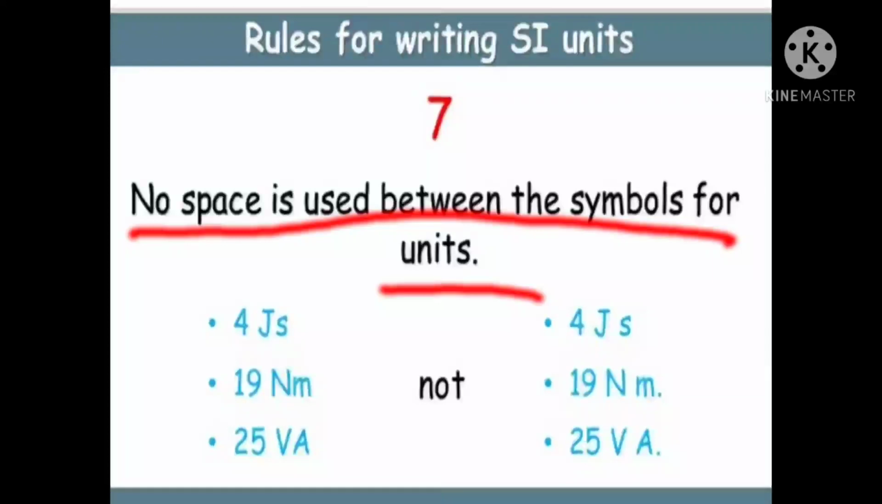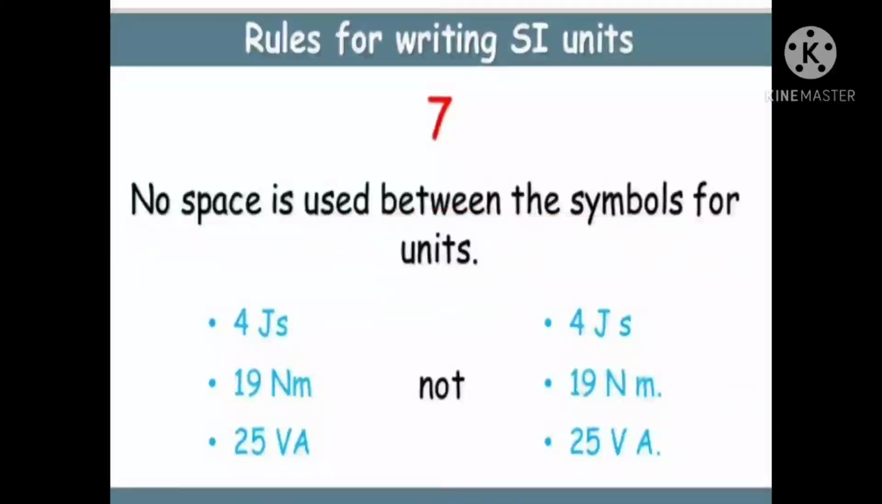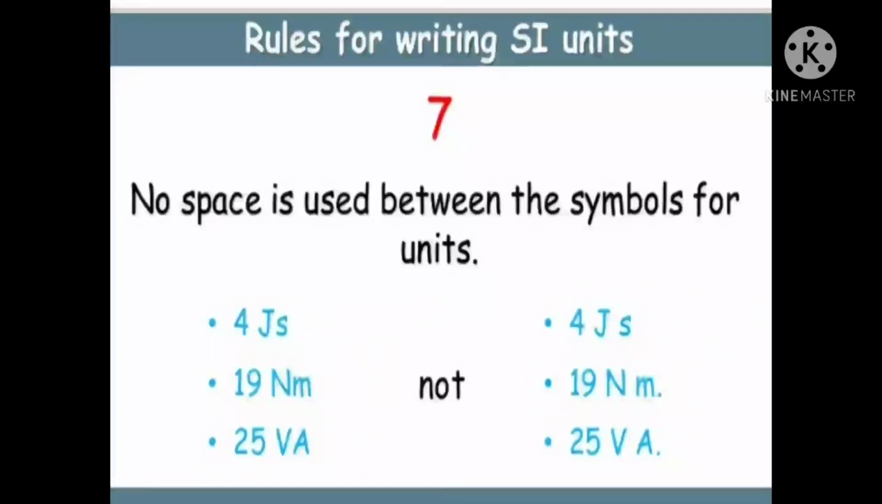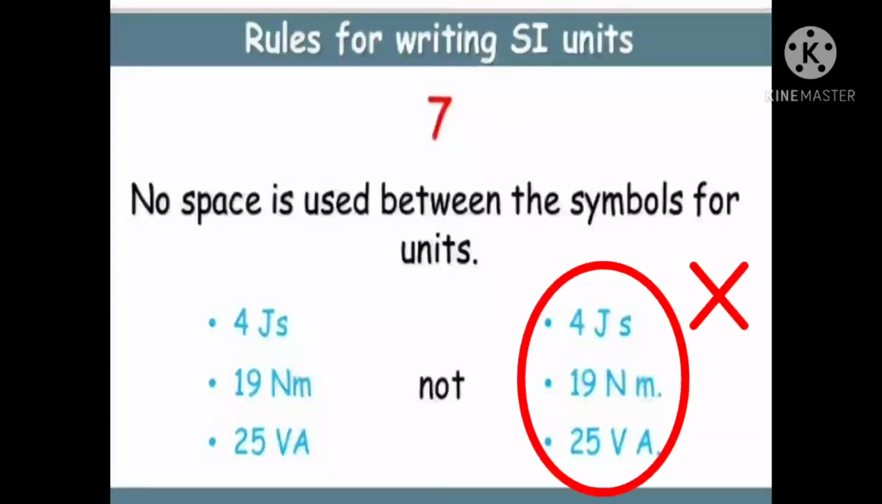No space is used between the symbols for units. That means, for example, when you write joule second, you should not leave a space between the joule and second. Newton meter, you should not use a space. Volt ampere, VA. Here some space is there. You should not use a space while writing the units. It is a wrong method. These are all wrong.